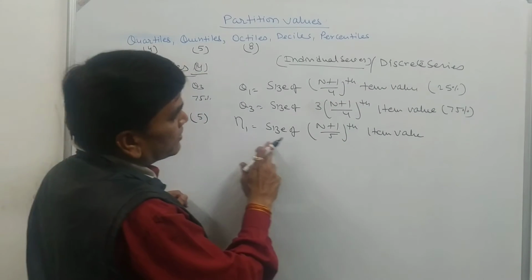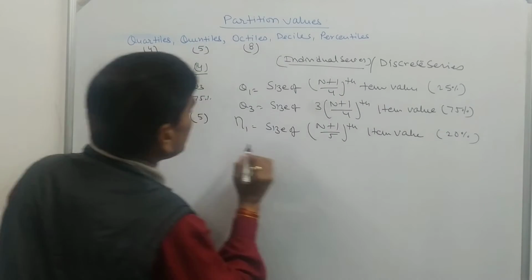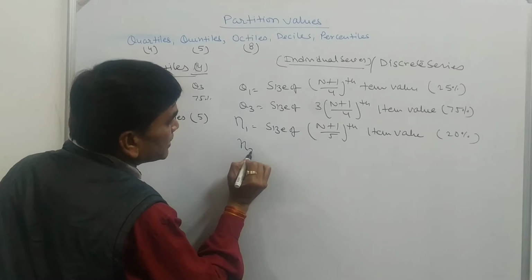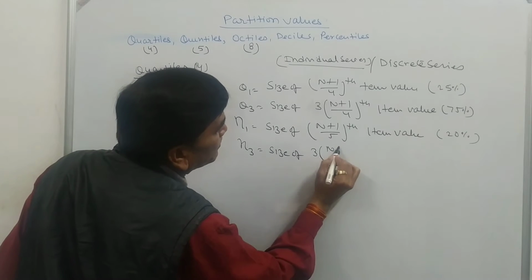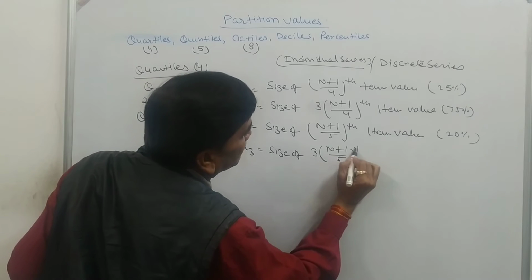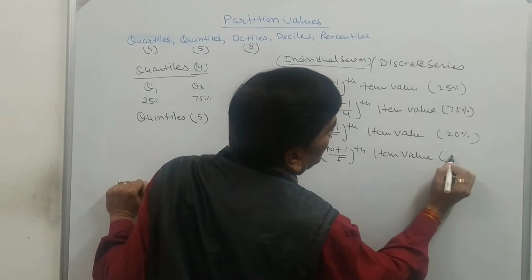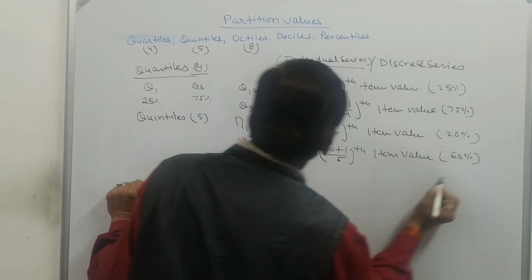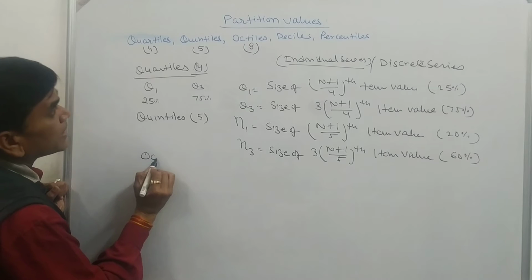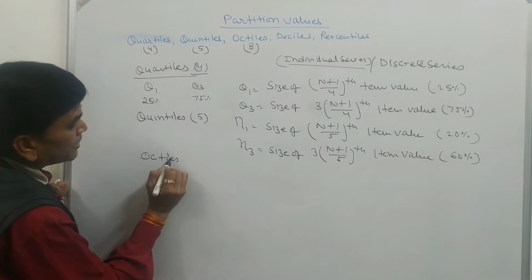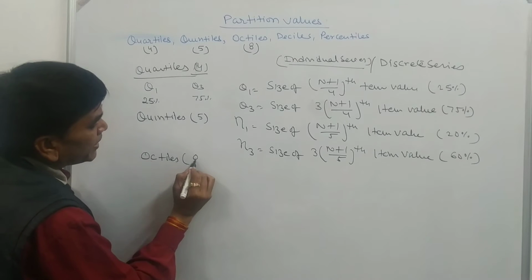This fifth item gives 20%. Suppose we are to calculate the third quintile, then it is the size of 3 times (n plus 1) upon 5th item value, which will show 60%. Similarly, if we want to calculate octiles, an octile divides a series into 8 equal parts.